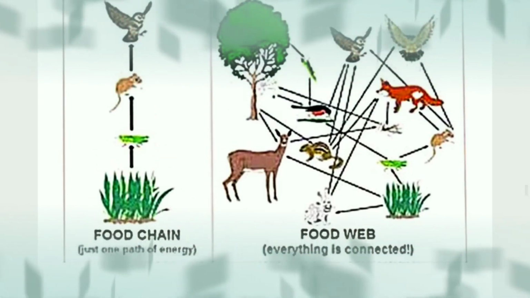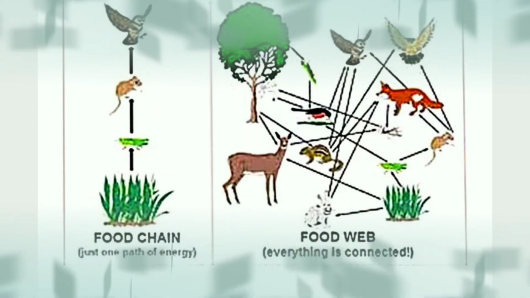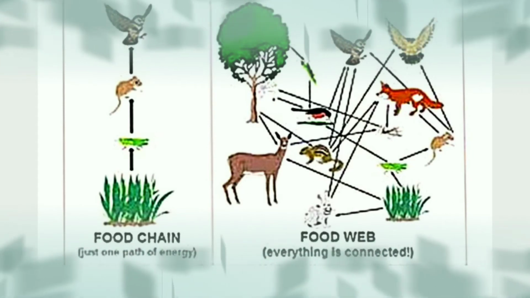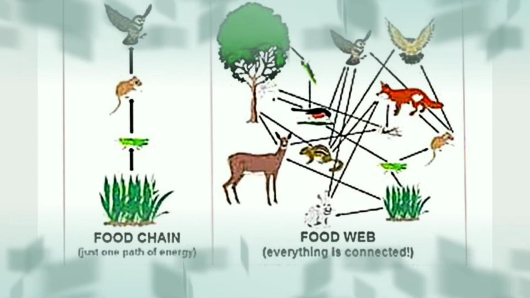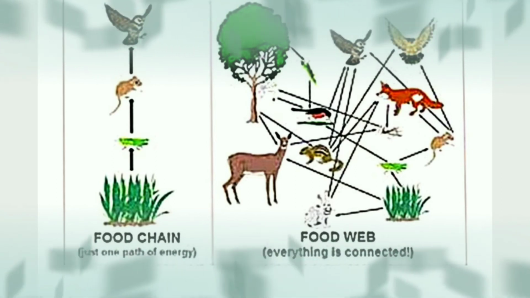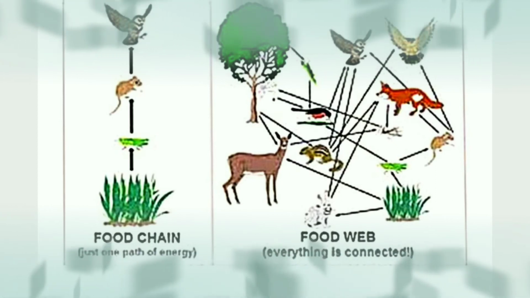See here, we will see one example. First one is the simple food chain. Grass is going to be eaten by the caterpillar. The caterpillar will be eaten by the mouse. Mouse is going to be eaten by the eagle. So this is one simple food chain.